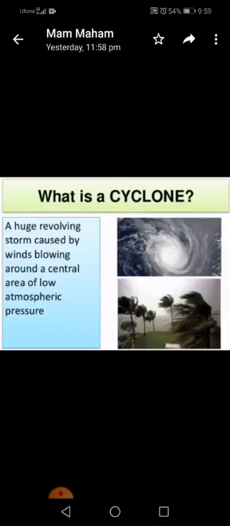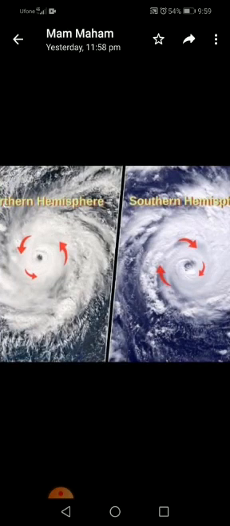So what is a cyclone? A huge revolving storm caused by winds blowing around a central area of low atmospheric pressure. Clear? In a cyclone, the winds spin around in an anti-clockwise direction in the northern hemisphere and clockwise in the southern hemisphere. Clear?